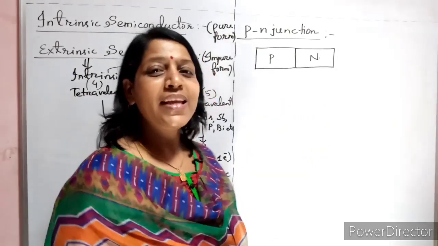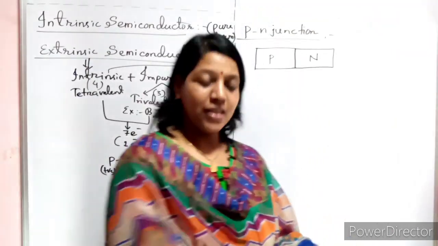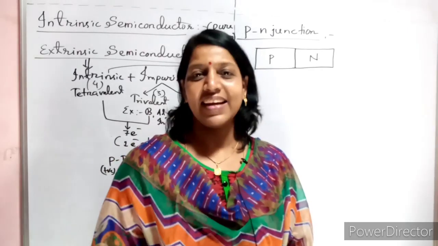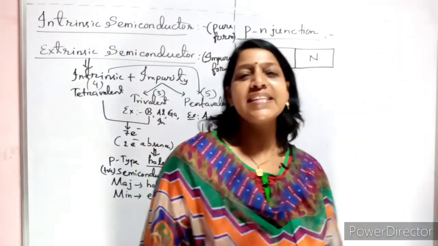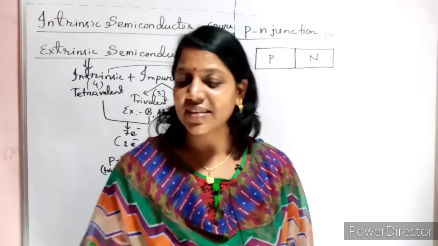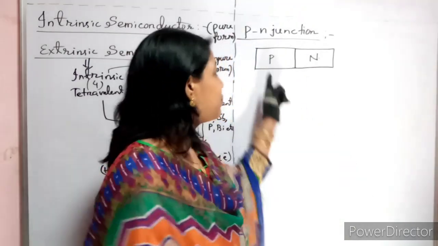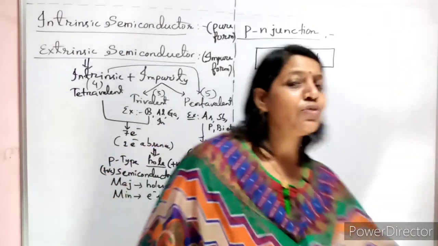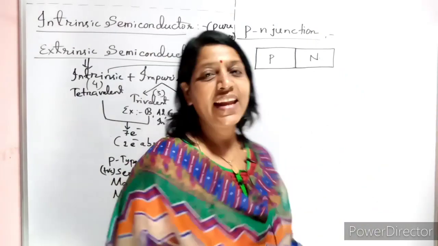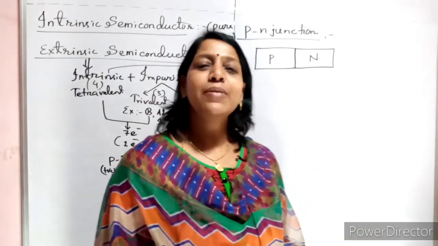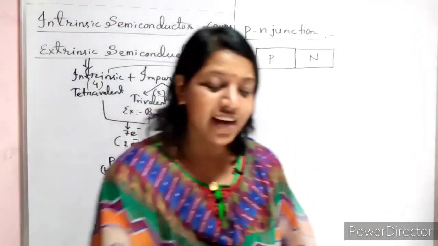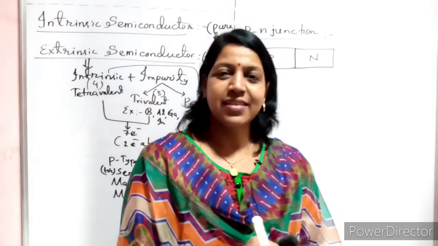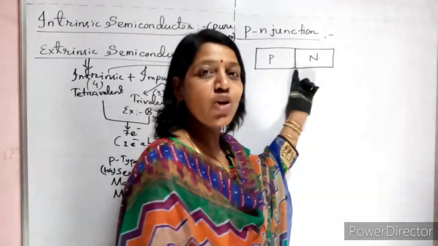Now what will happen? Just imagine there are 100 small kids standing on this side, and similarly 100 kids standing on this side. These are the cute girls, positive charge. These are the cute boys, consider them as negative charge. You say that there is some gap in between, which is nothing but this junction point.